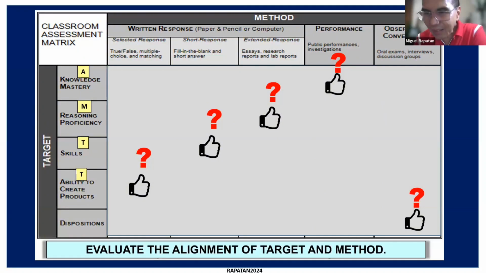So what do you say about that? From the assessment po, what I can say is that it is from the surface level. So is there alignment? No, sir. There is no alignment. Okay.